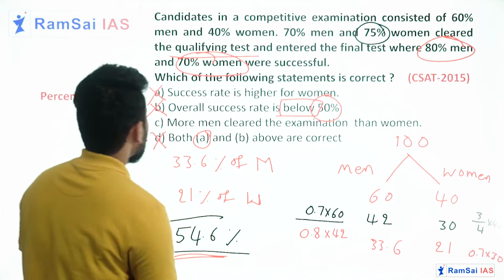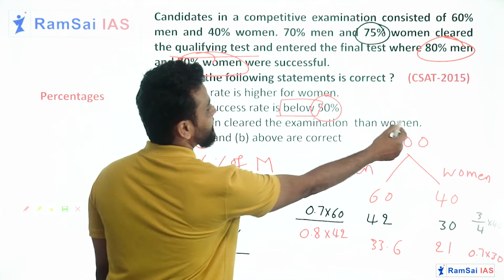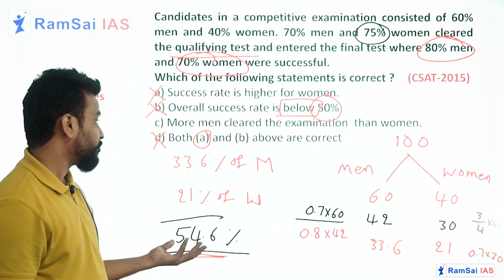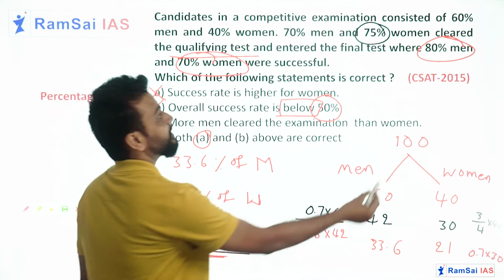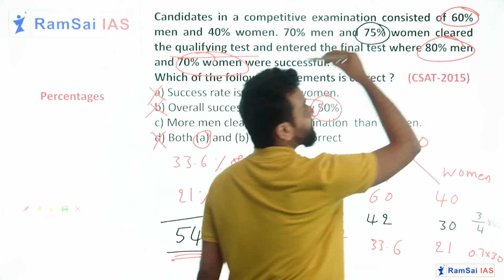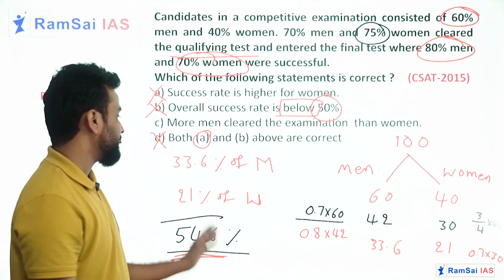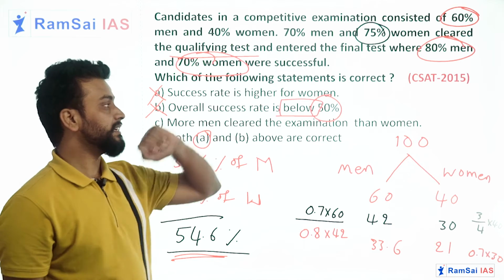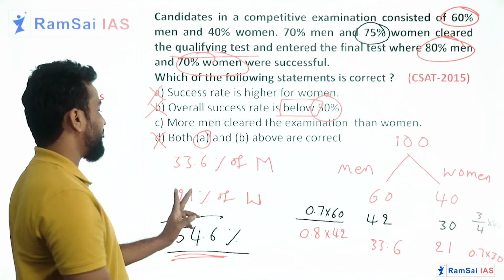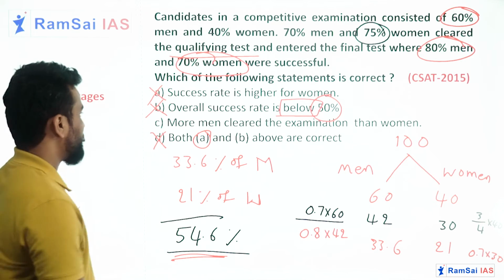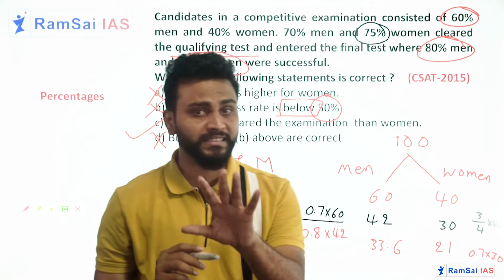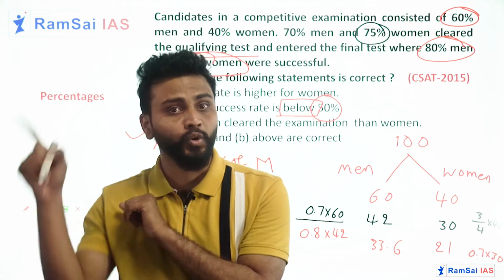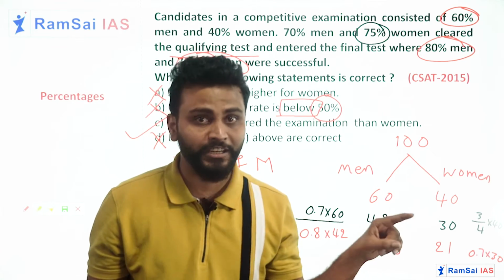Let me cross check. More men cleared the examination than women. Yes, of course, 33.6% of men, where total men are 60% of the population. So obviously 33.6% of 60 will be higher than 21% of 40. So yes, option C is right. Hope it is clear for you. If not, please go back and watch the video again.